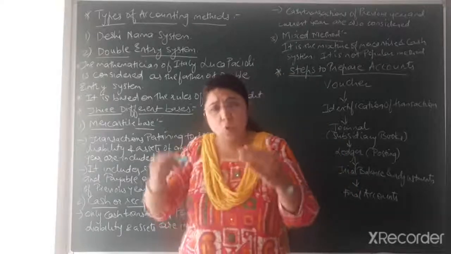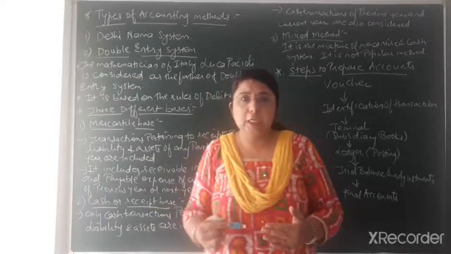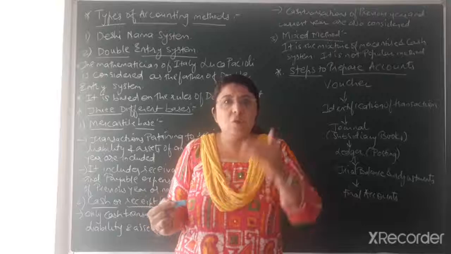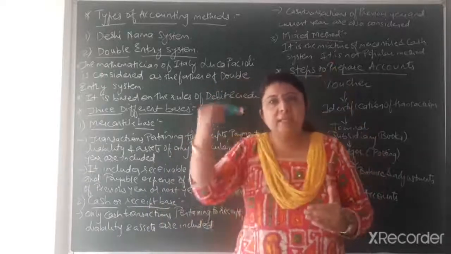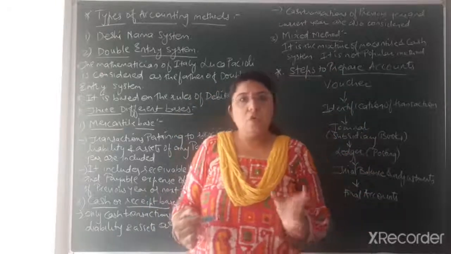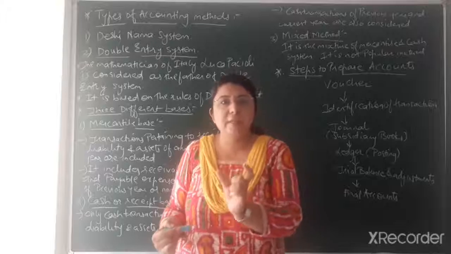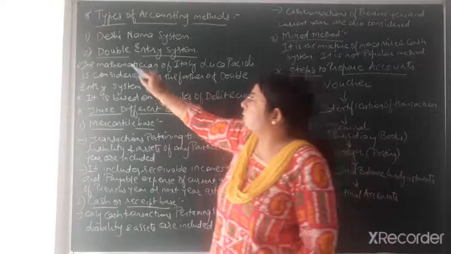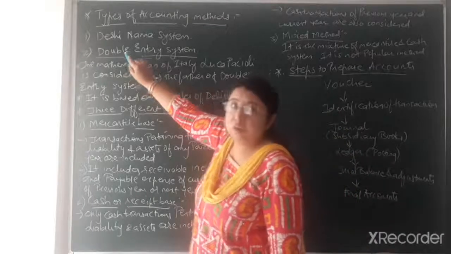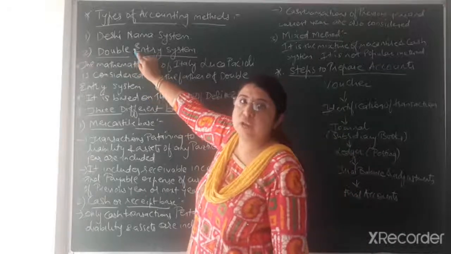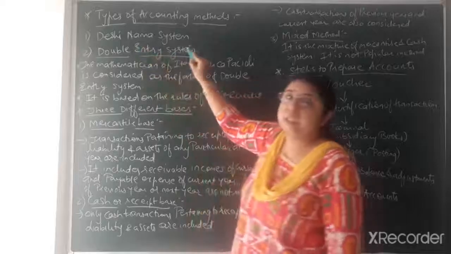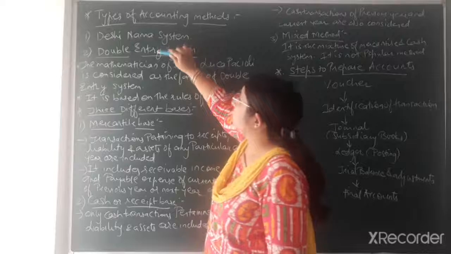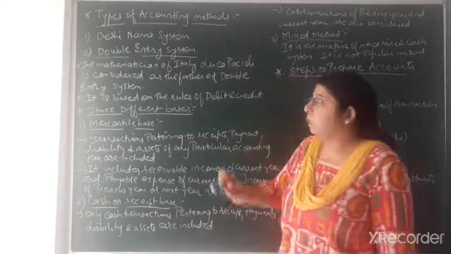Okay. So whenever you total the debit side and credit side, they will always come out equal, because how much amount you have debited, the same amount you have to credit. So the total of debit side and credit side would always be equal. Okay, so that is the main system that we have to study nowadays, that is double entry system. Now, after understanding the meaning of Deshi Nama system and double entry system, let us move on.